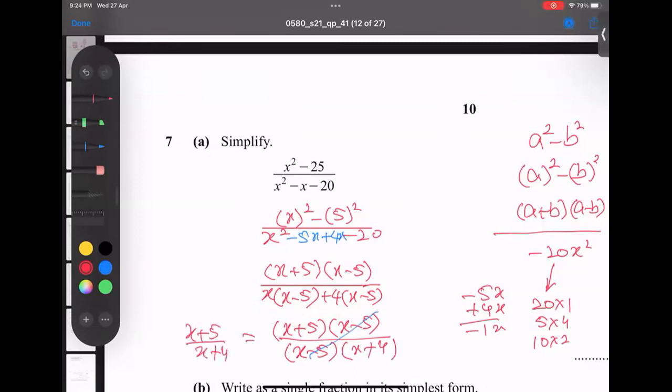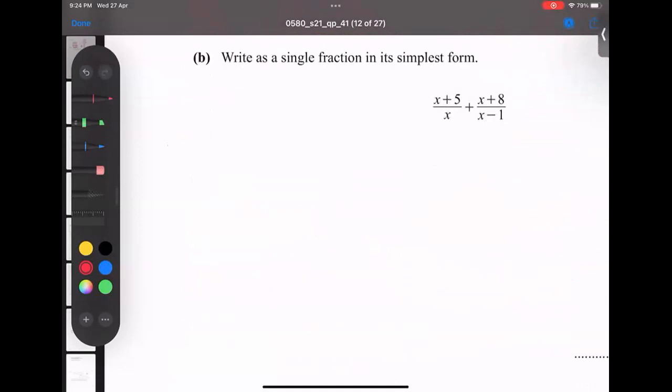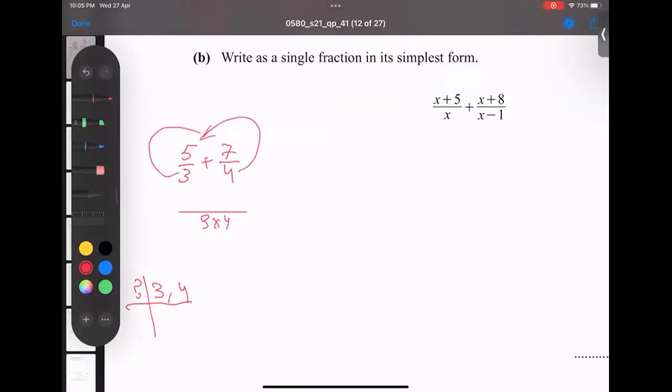So this is done as well. Now I'm going to question number 5B. Have a look at how we can do question number 5B. 5 over 3 plus 7 over 4. You know very well, 3 and 4 we can't take common, we can't divide in one common table. Then 3 times 4, 12, is our LCM. I show you again: 3 into 4 comes here, and this 4 multiplies here and 3 multiplies here.